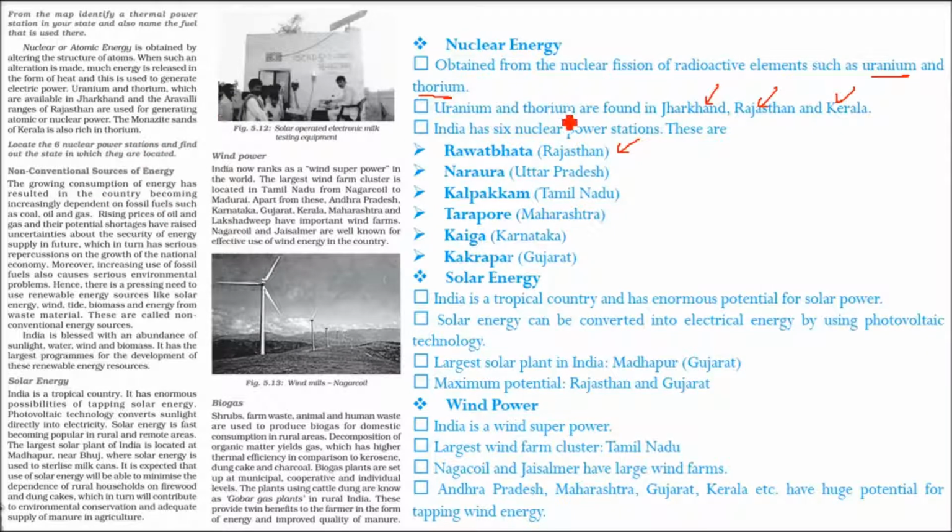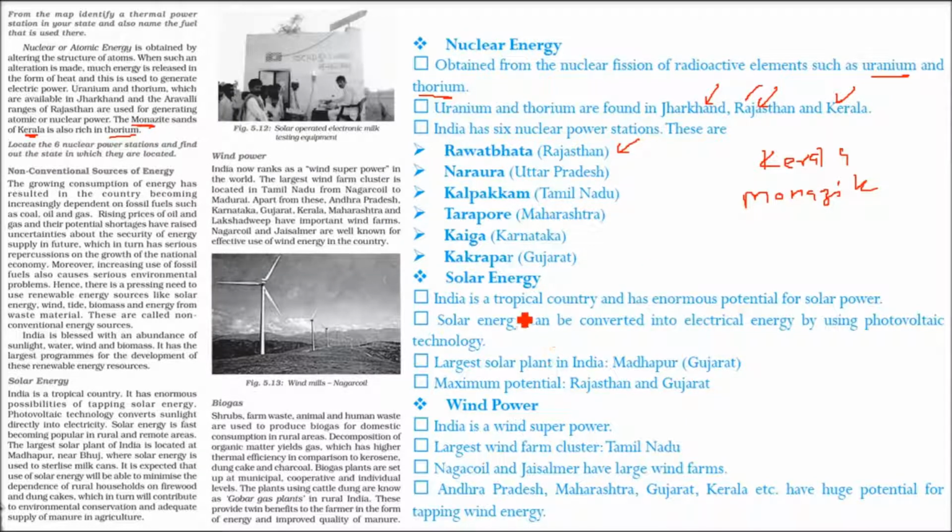As I said, uranium and thorium are found in different places: Jharkhand, and Rajasthan, where it is found in the Aravalli ranges. In Kerala we have monazite sand, which has a good amount of thorium.